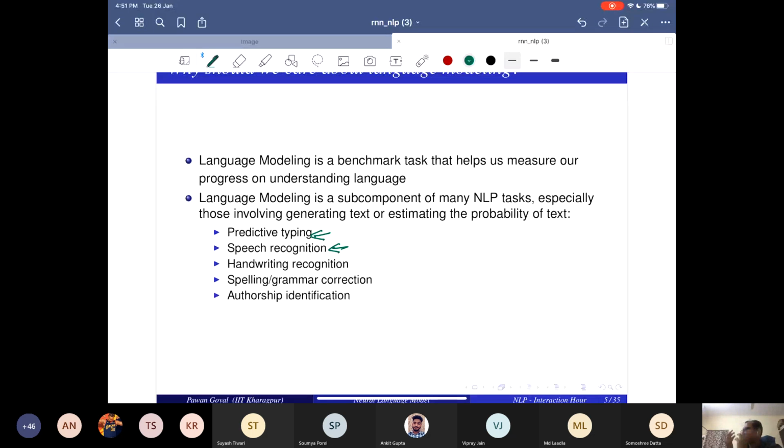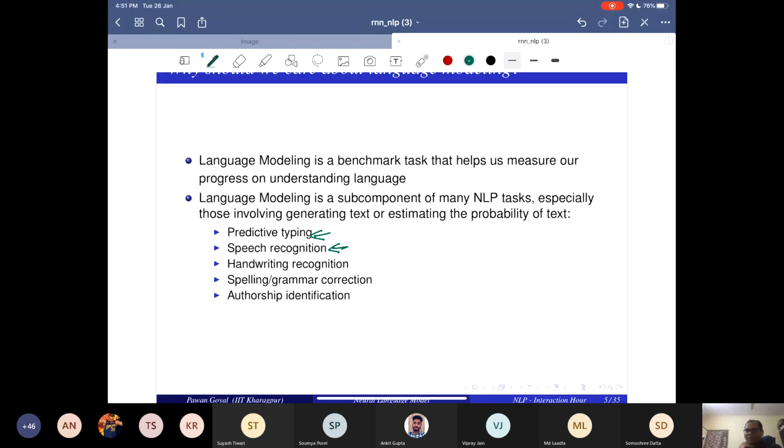That is the sentence that the person might have spoken, and there you may have many probabilities. For example, I may say "ice cream," and you might hear "I scream" versus "ice cream." Now, which one has a higher probability? Yes, so things like that.